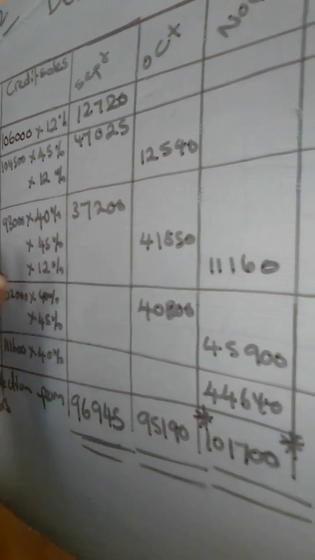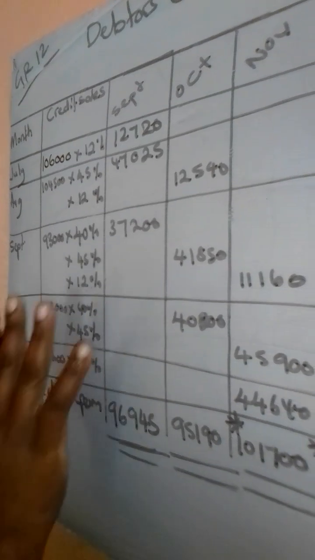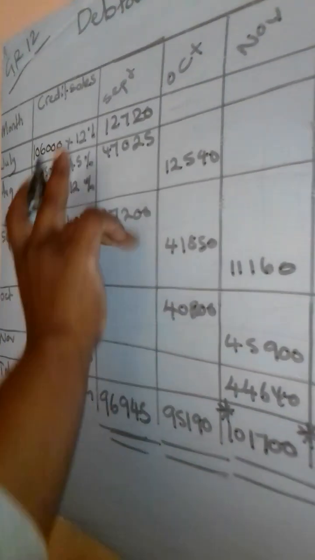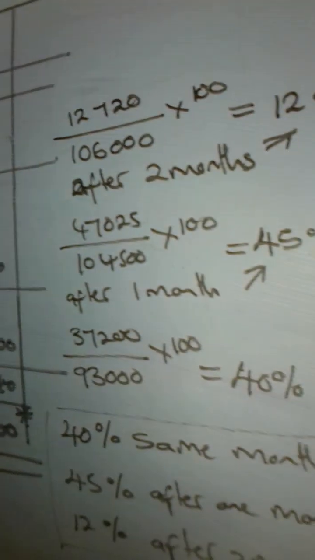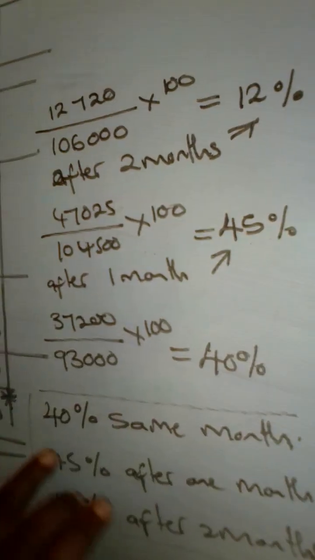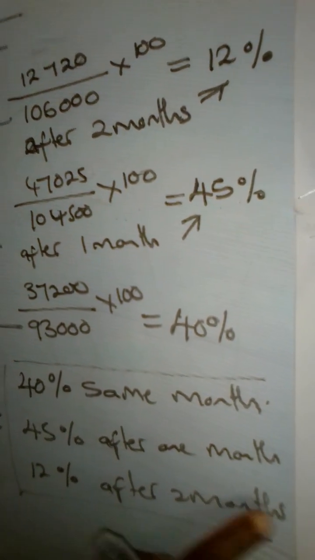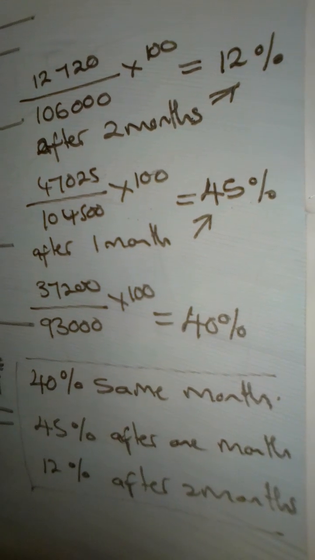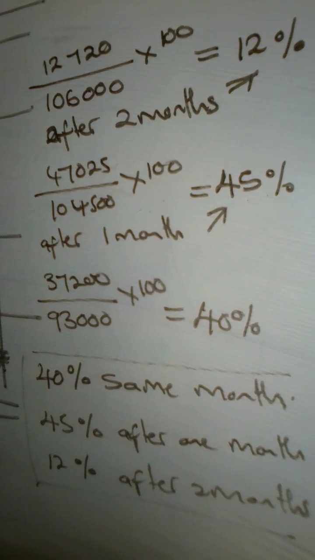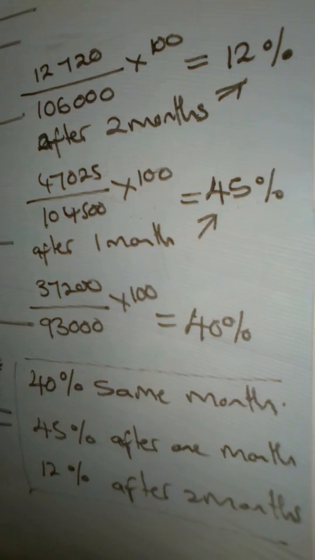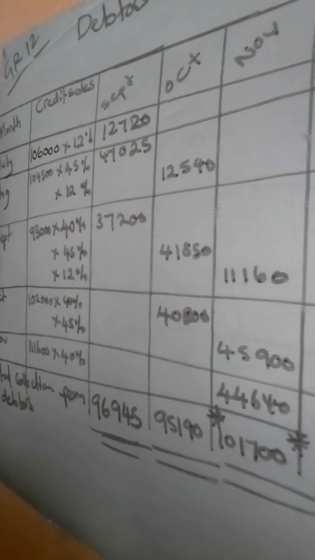Remember what I said, in order for you to do a debtors collection schedule, you need the credit terms, and in this question we do not have the credit terms, but we're given the other figures, and we had to recreate the credit terms like this. We end up getting 40% the same month, 45% after 1 month, 12% after 2 months, and then we use that on each and every month to get how the money was being collected from the debtors in each month of our budget period. Okay, that is all for the debtors collection schedule.